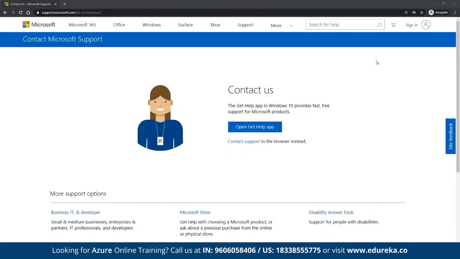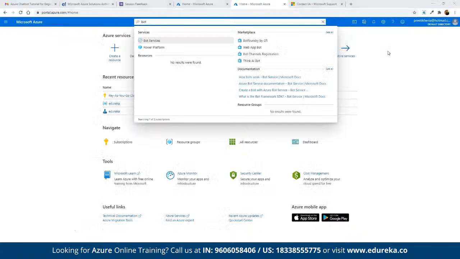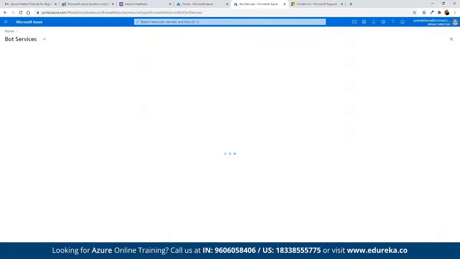So when we are working on creation of a bot here, the entire structure for Azure and for AWS is almost the same, because at the end the category of services in both platforms is the same, correct? The way of implementation and how they are structured are different. So let's say we want to work on the chatbot system. Here we can look for bot services under the console and open up the bot services.